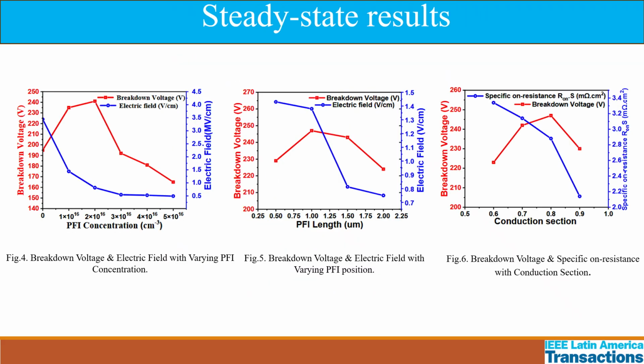Figure 4 shows breakdown voltage and electric field as a function of floating island concentration, where we see that at 2e16 doping concentration we have the maximum breakdown voltage of 242 volts. Figure 5 shows breakdown voltage and electric field with varying position of the PFI in the drift region, so that we can have maximum interaction, wherein we can reduce the electric field at the trench bottom.